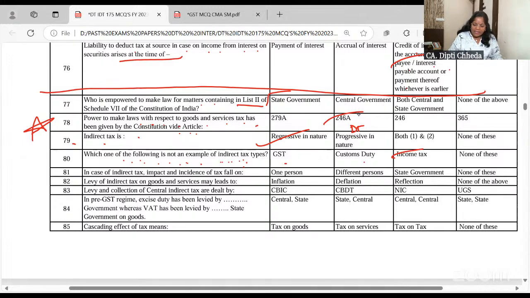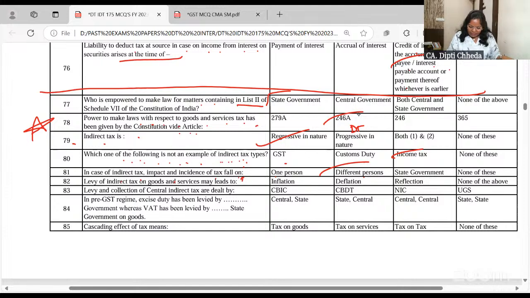It's not an indirect tax. In case of indirect tax, the impact and the incidence of the tax fall on one person or different person, because it's a multiple point tax, yeah, destination based tax.